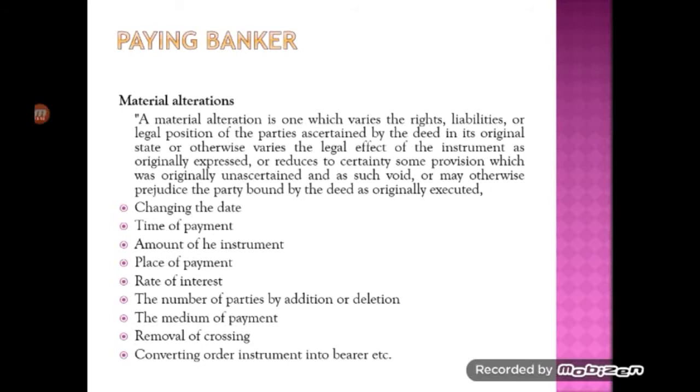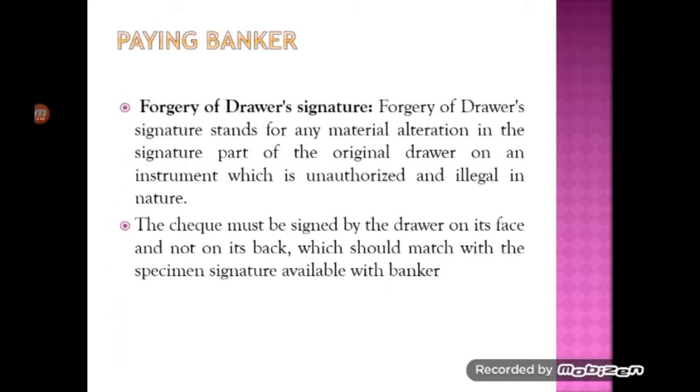Changes in the materials, or material alterations, are given here: either changing the date, time of payment, amount, place, rate of interest in case of bills and other negotiable instruments, number of parties by addition or deletion, medium of payment, removal of crossing. Suppose somebody has crossed the check and they try to erase the crossing, then also it is considered to be material alteration. All these are considered to be material altered checks, which will not be honored or paid by the paying banker.